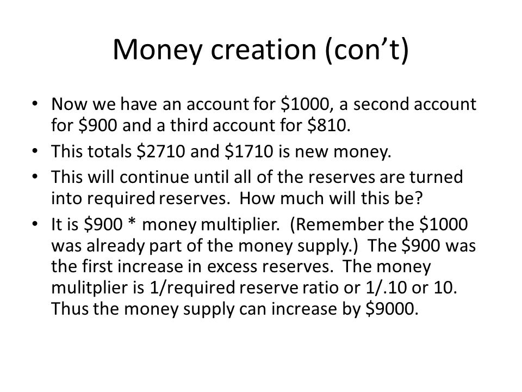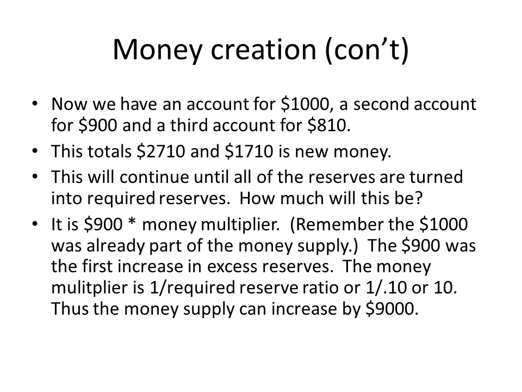Now we have an account for $1,000, a second account for $900, and a third account for $810. This totals $2,710, and $1,710 is new money. Remember that first $1,000 was initially in the hands of the public, became a demand deposit, and was not counted as new money. Everything after that is.